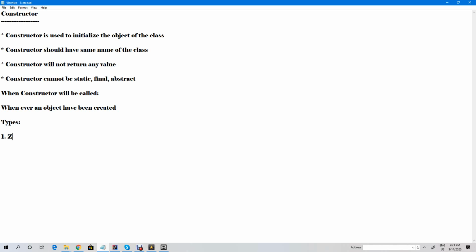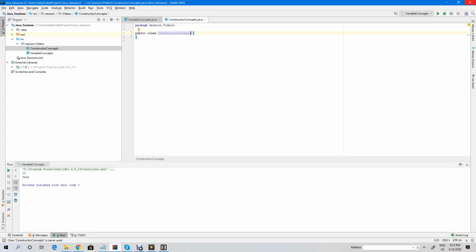One is the default or non-parameterized constructor, or you can say zero-parameter constructor. The other type is the parameterized constructor. So we are going to see the types as well. I have created a class file called ConstructorConcepts.